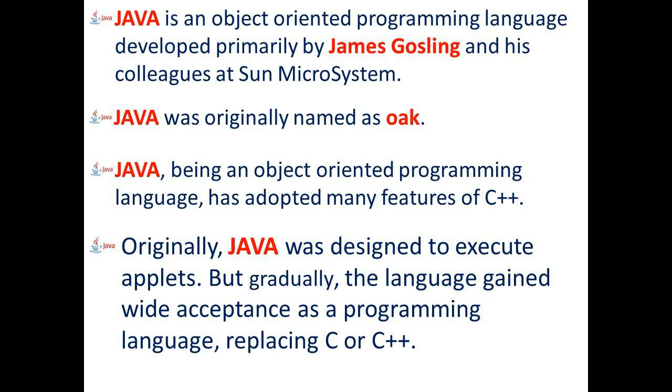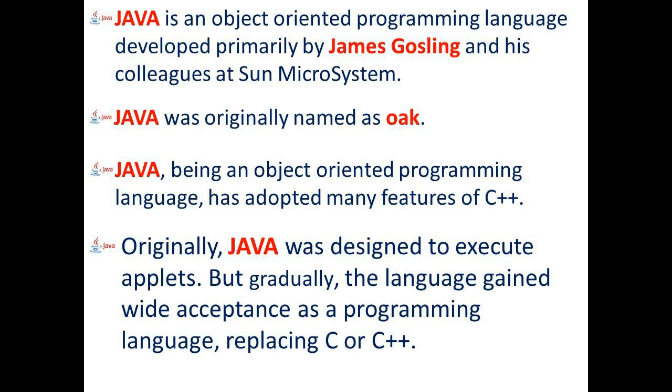And what's the first name of Java? Oak. O-A-K. Okay, and Java, being an object oriented programming language, has adopted many features from C++ language. It has adopted many features of that language.